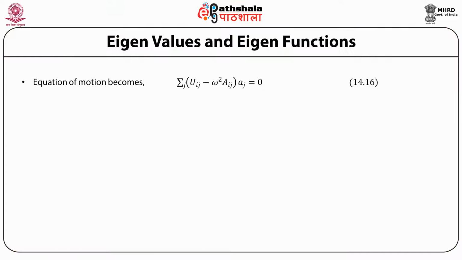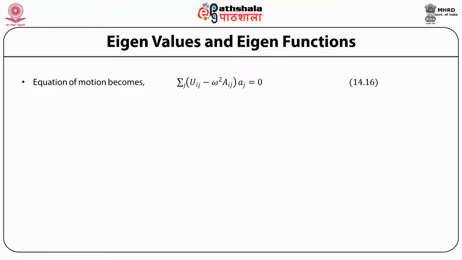The frequency omega has to be real, as can be seen from physical reasons. For if omega has an imaginary part, the solution eta j would have a term in the form of exponential minus at or exponential at, and energy would then have terms like these which will increase or decrease with time. But we have considered a conservative system in which the energy is conserved. Thus, omega has to be real. The equation of motion becomes sigma over j of U ij minus omega squared a ij, the whole thing multiplied by A j, equal to 0.